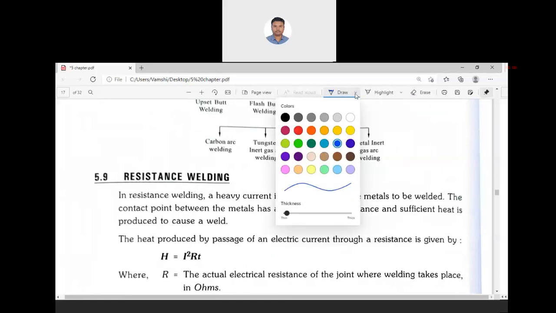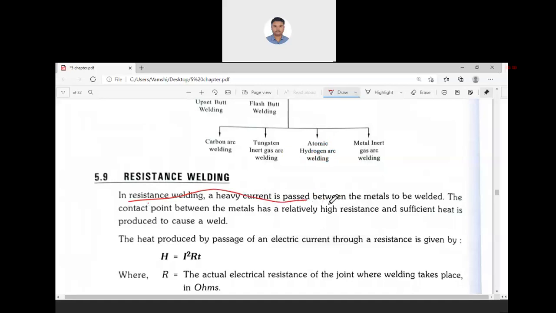Resistance welding. In resistance welding, a heavy current passes between the metals to be welded. The heavy current flows through the joint. Because of that heavy current, heat is developed. That heat is the I squared R losses, subjected to some particular time. Within a short period, heavy currents will flow so that this much heat is developed.